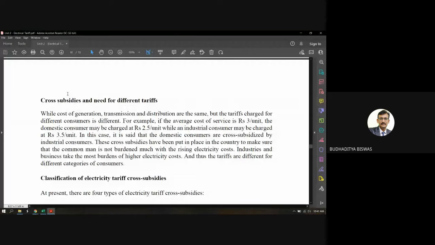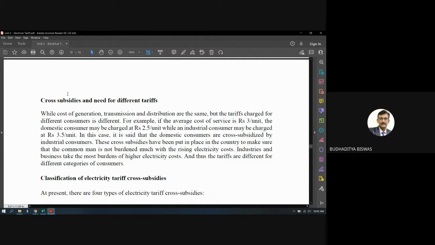Now, not only the cost of generation is involved when you fix the tariff, the cost of transmission is also involved, because whatever is generated in the power plant is not used just beside the power plant. It needs to be transmitted over a long distance through the overhead transmission line. Then so many apparatus are required for protecting this line, as well as maintaining the power quality of that generated power. Then on the customer side, it needs to be stepped down and then distributed. So many things are involved in maintaining and protecting all these things, and combining all the costs, the tariff is fixed.